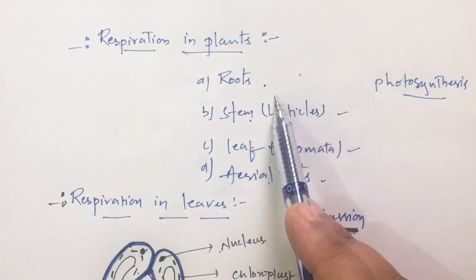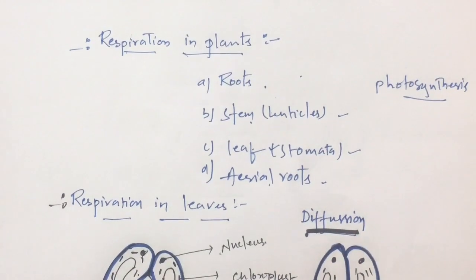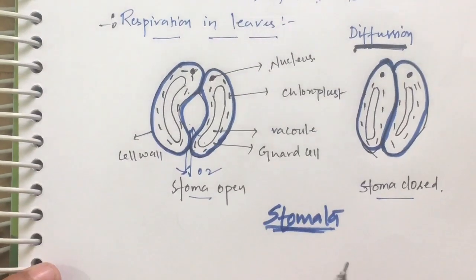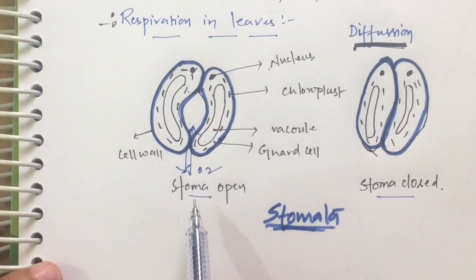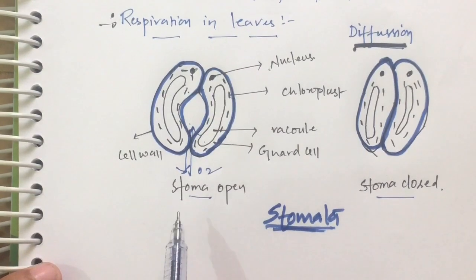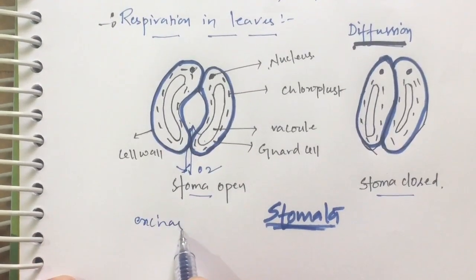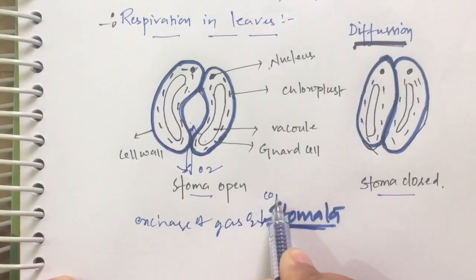As I said, the roots, stem and leaves of plants are important parts for the exchange of gases. This is the diagram of stomata. Stomata are the openings present on the leaf. They are very tiny openings on the leaf, which are important for the exchange of gases, that is oxygen and carbon dioxide.